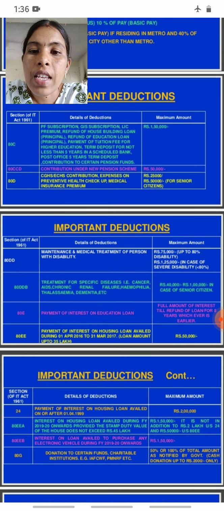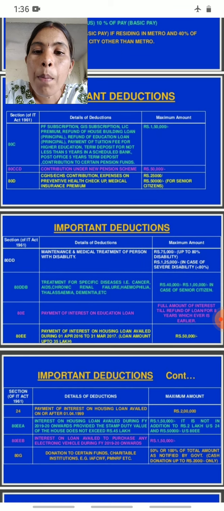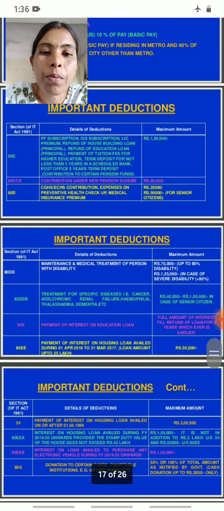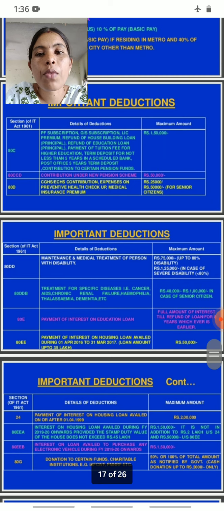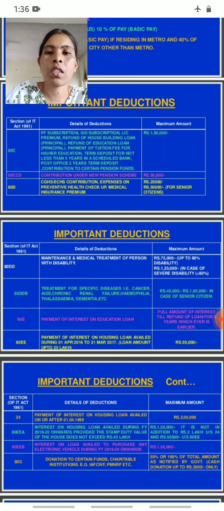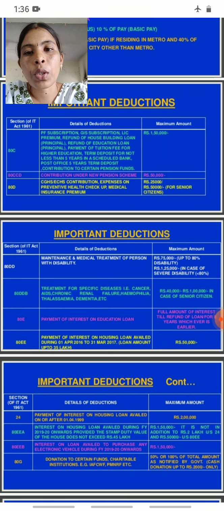CGHS and ECHS contribution, expenses on preventive health checkup, medical insurance premium. Under section 80D, up to 25,000 rupees is given as a deduction for medical insurance premium, and 50,000 rupees for senior citizens. For citizens 25,000 rupees, and for senior citizens 50,000 rupees.